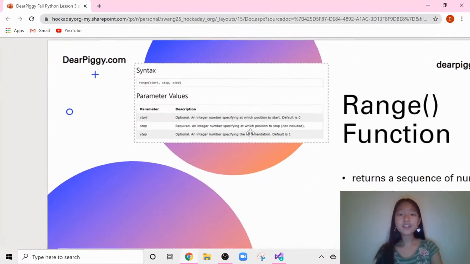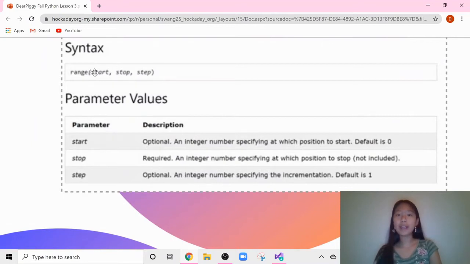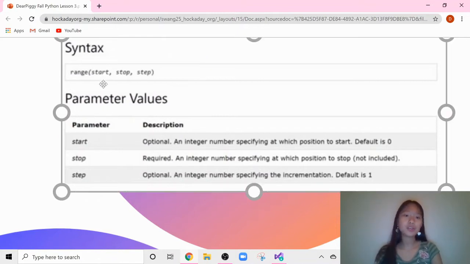So let's first take a look at my PowerPoint here. The range function is just range with the parentheses behind it, and you can give it up to 3 values. The first value usually is going to be start, and it's optional. It's an integer specifying which position to start. Your default is 0, so unless you want to change it, you should probably give it a number.